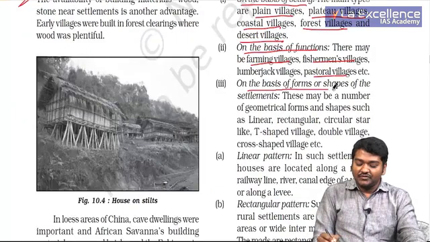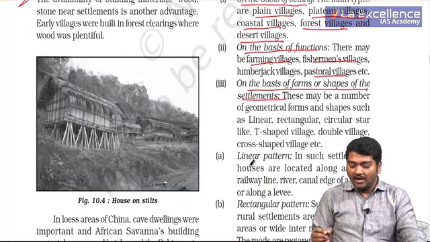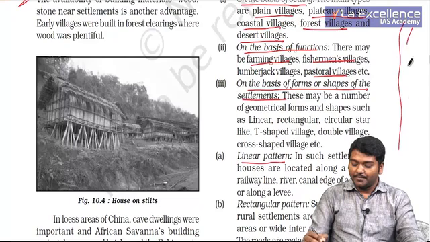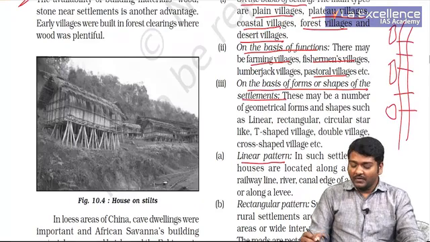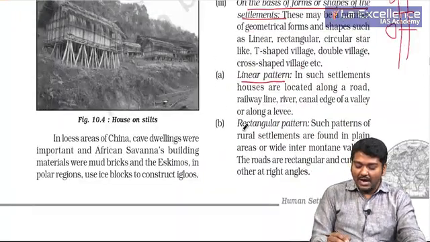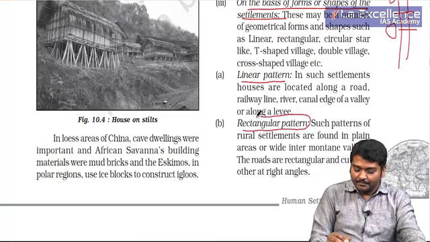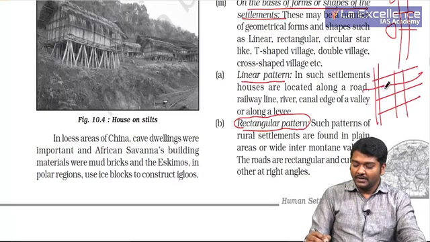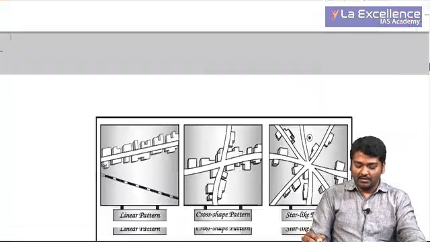On the basis of shapes, you have different ones. For example, let me take the linear pattern. A river is flowing, houses will come up here. Can you see, linear? If you have a railway track, houses come up. Can you see, linear? This is linear. Next, you have rectangular. So, wherever roads cut, in between if people stay, we call it rectangular.